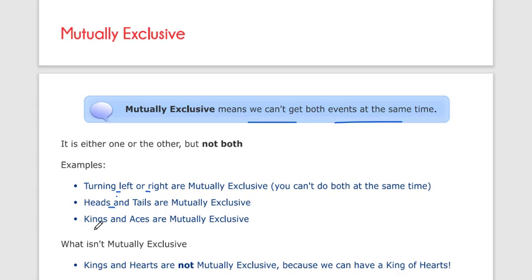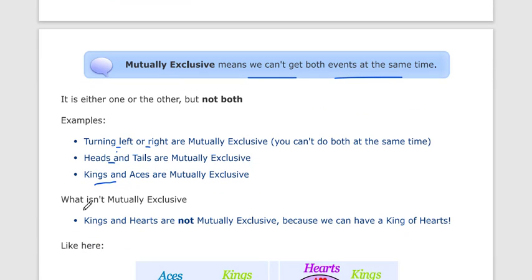If you pick a card from the deck, kings and aces are also mutually exclusive, because one card can't be both. Both are not going to happen at the same time. Now, what about kings and hearts? That is not mutually exclusive. Why? Because we can have the king of hearts. Yes, kings come in four suits, including hearts. So this is not mutually exclusive.